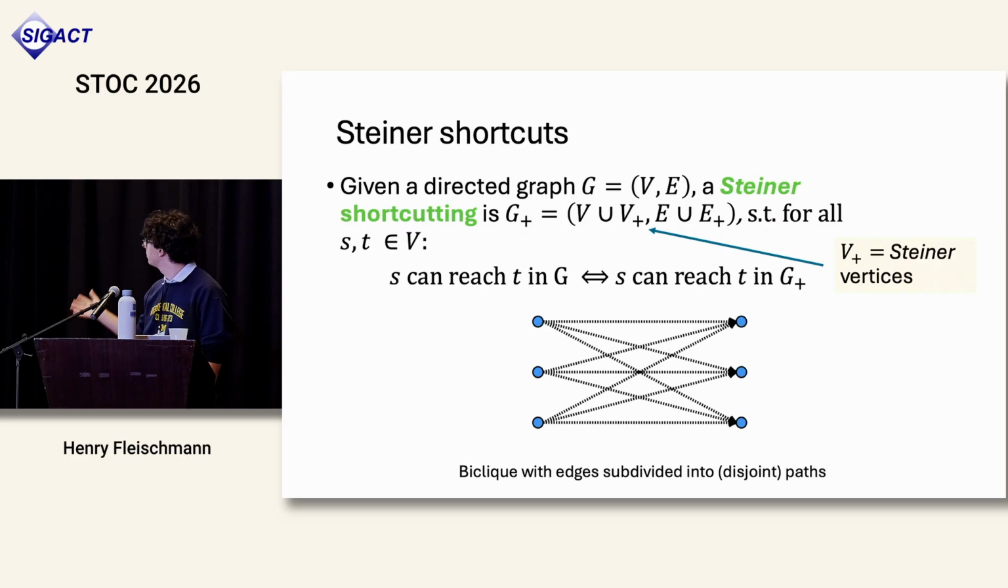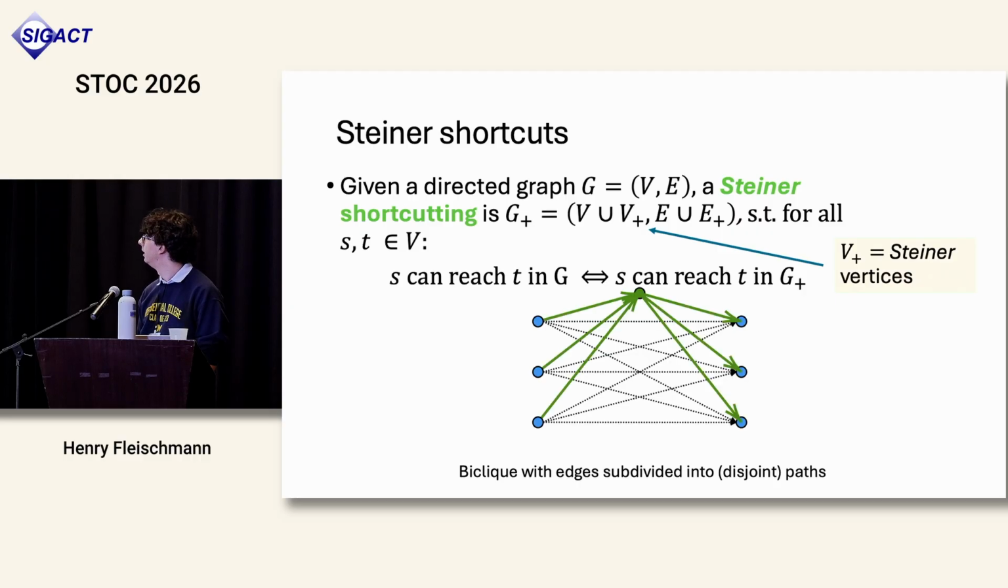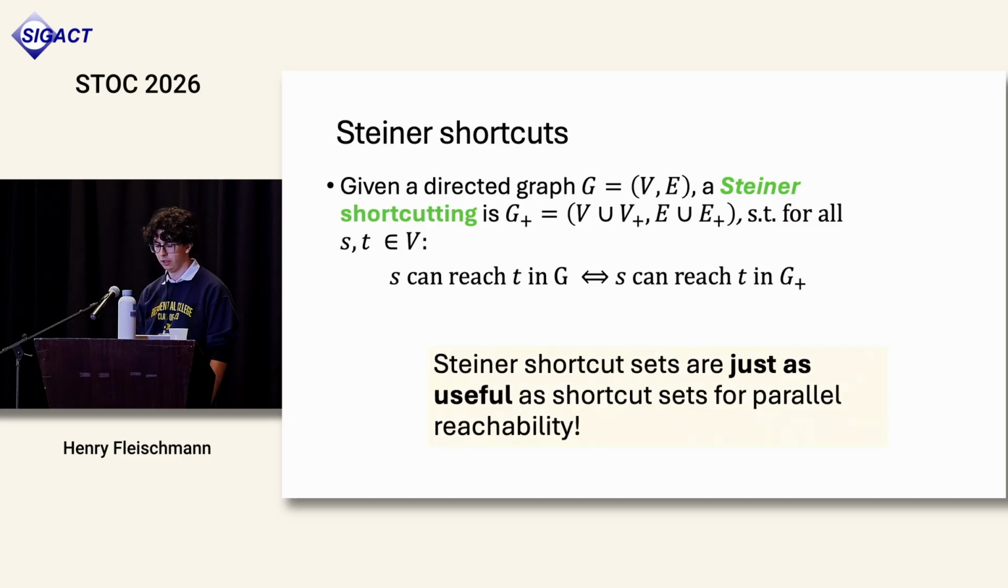Good. So same example we saw from Manhattan. It's just a biclique with subdivided edges. And one way to add a Steiner shortcut for this is to add a Steiner point and connect the beginnings and ends of these subdivided edges to it. That's not shortcutting all of the paths between all the nodes here, but it's an example of using a Steiner point. Good. So one reason these Steiner shortcuts are interesting is because they suffice for our application to parallel reachability. If you can compute a good Steiner shortcut set, then you can still do the same approach of just running BFS on that shortcutted graph.